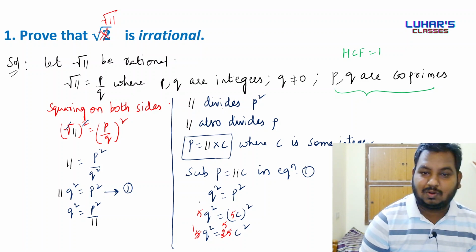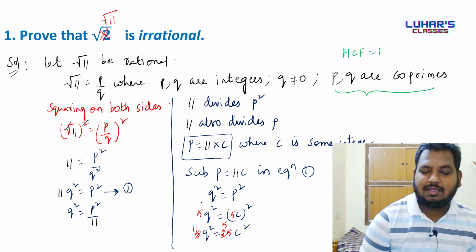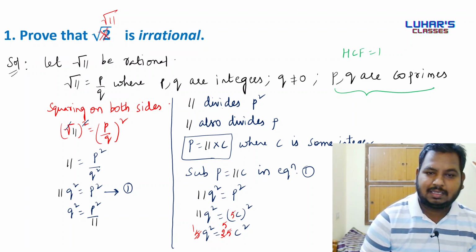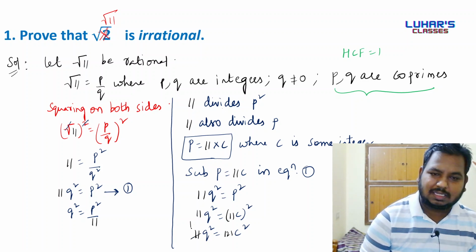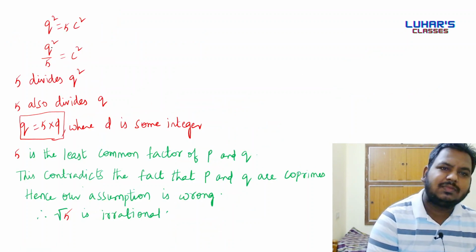Here we are going to have 11. So 11 ones are 11, 11 elevens are 121.